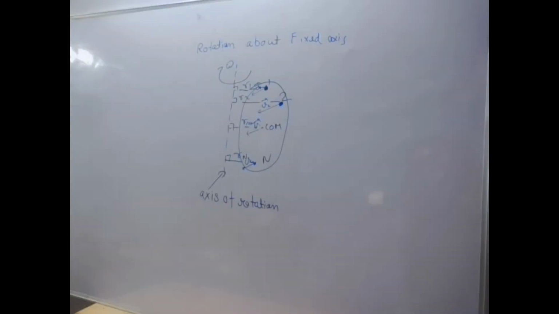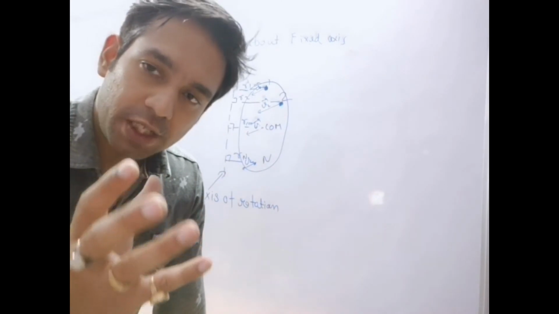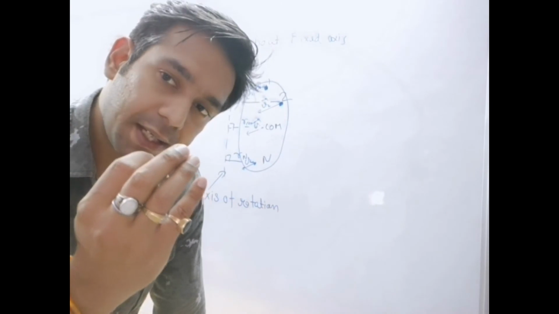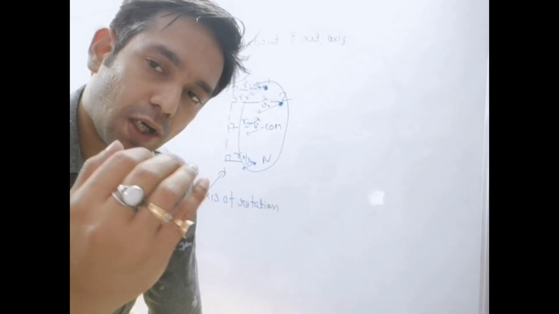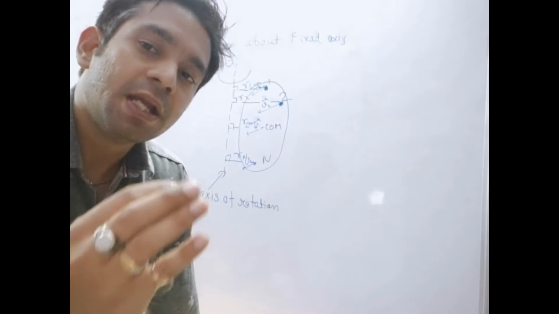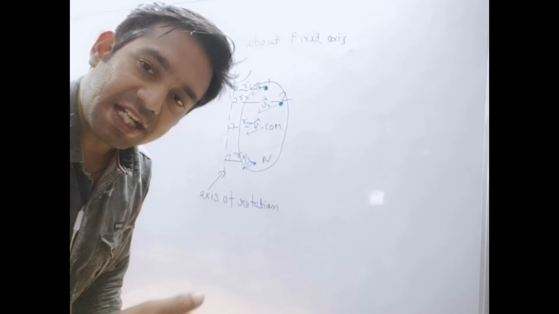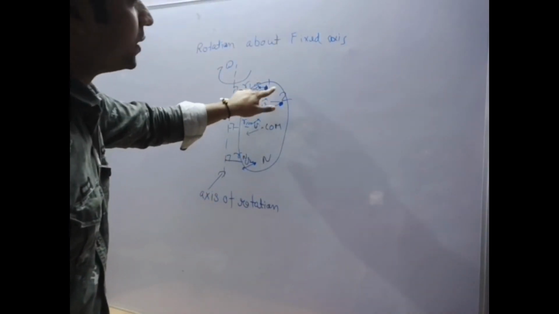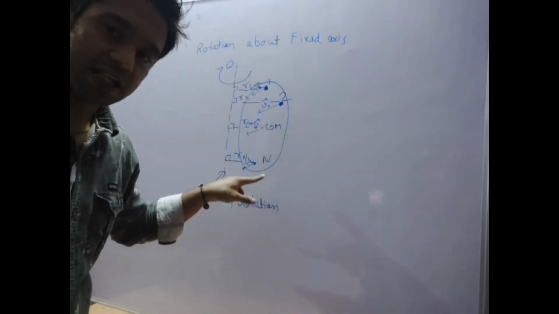The first thing is that v will be equal to r omega, but the angular velocity omega is the same. We can say that every particle covers the same angular displacement with respect to time, or d theta by dt will be equal, so the angular velocity will be the same for each and every particle. The angular velocity of particle 1 will be omega, of particle 2 will be omega, of the center of mass will also be omega, and of the nth particle is also omega.